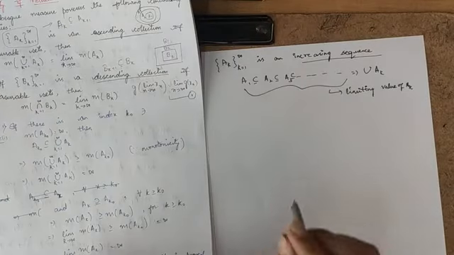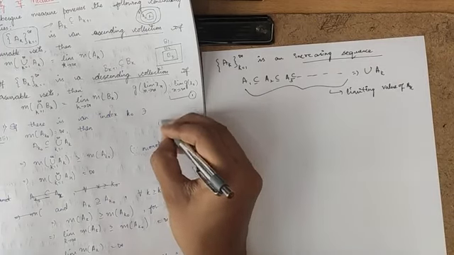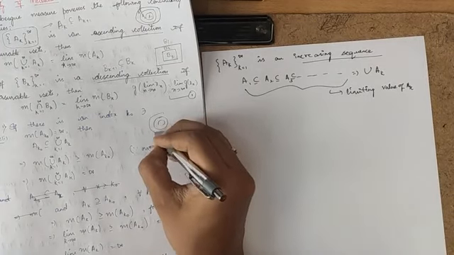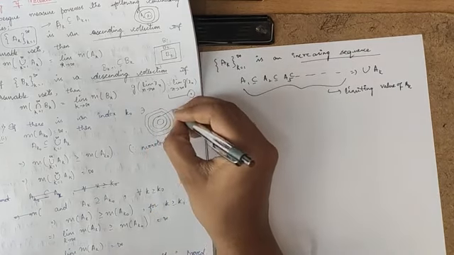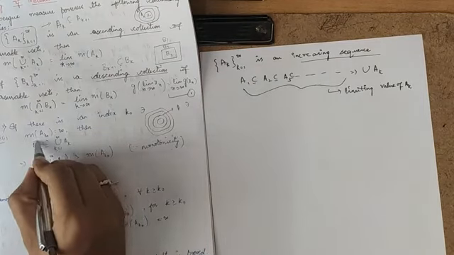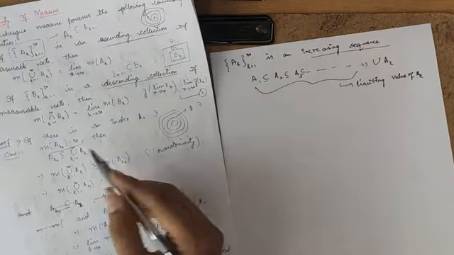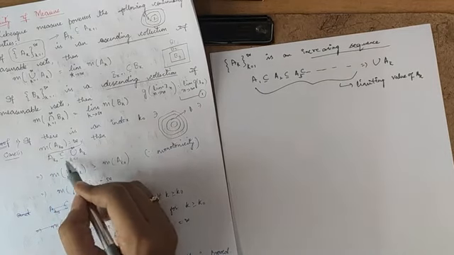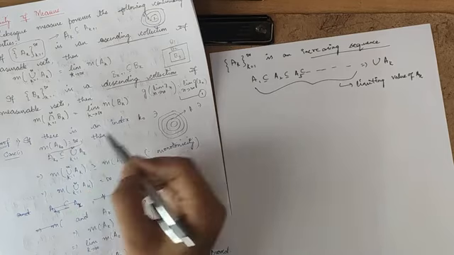Now this is my case A. If for any A_{k0} of this form, m of A_{k0} is equal to infinity, then I can say that this A_{k0} will obviously be a subset of the union k equal to 1 to infinity of A_k.